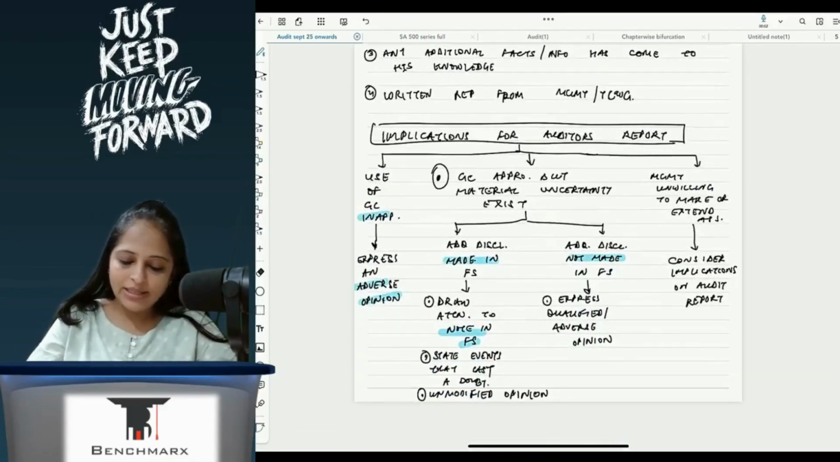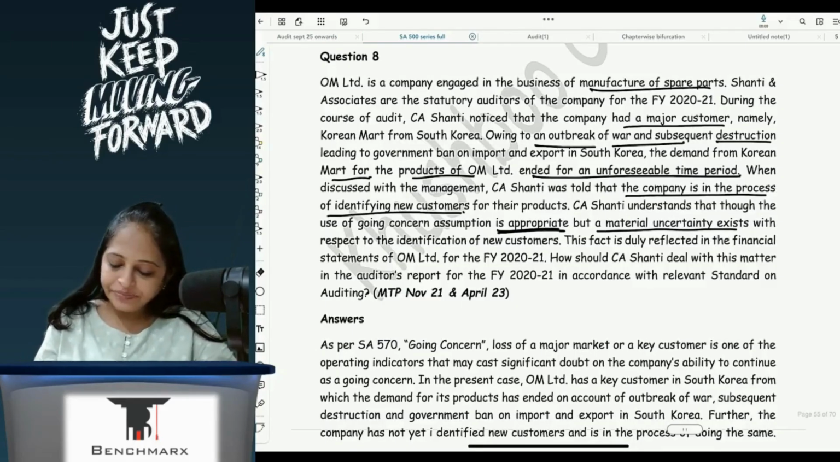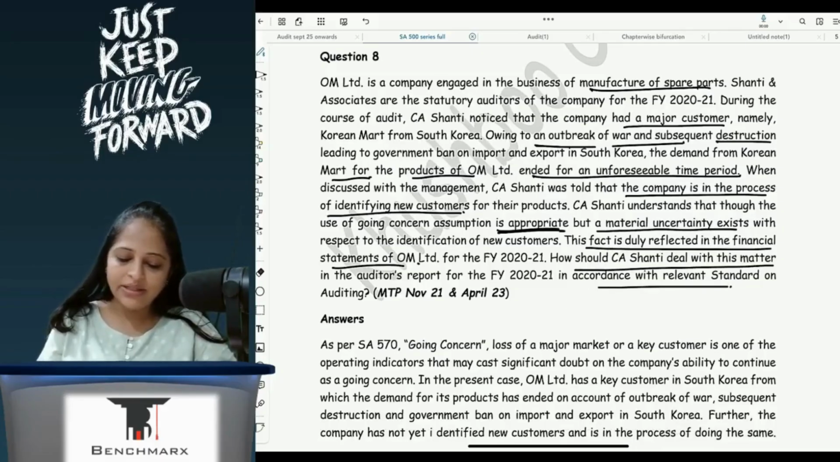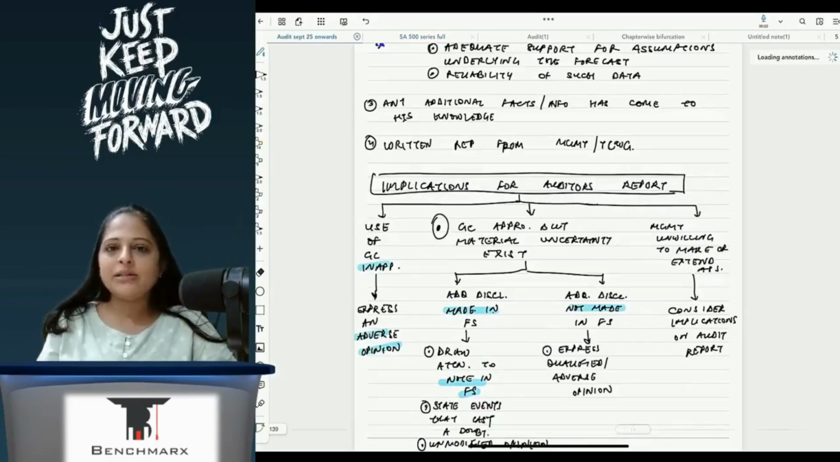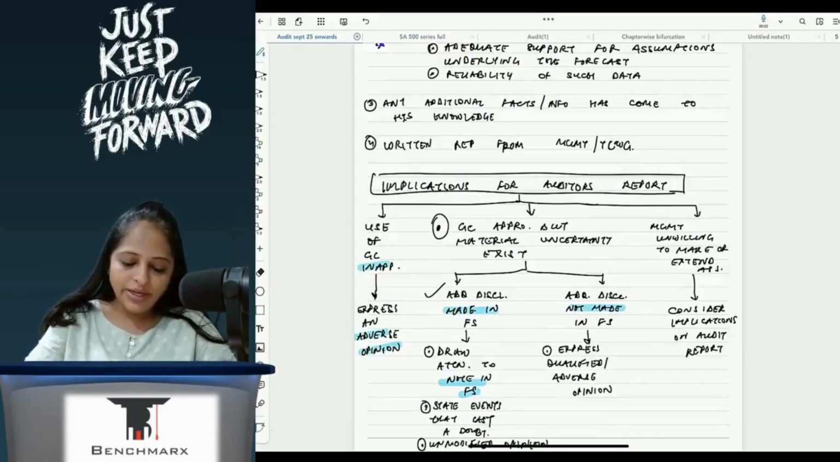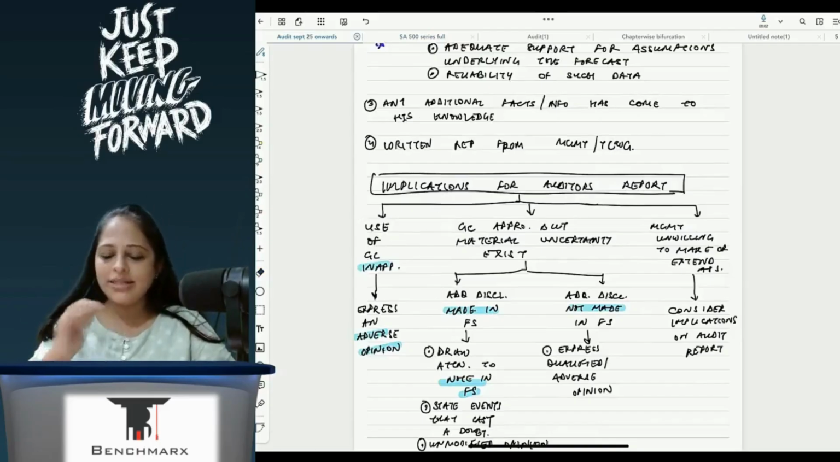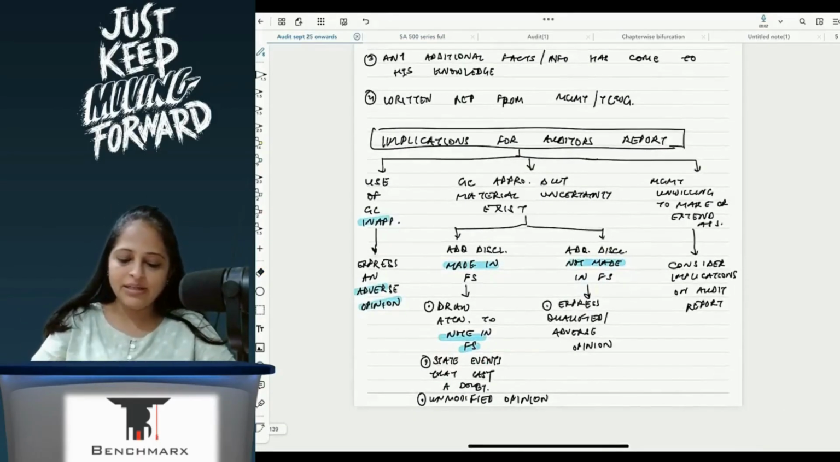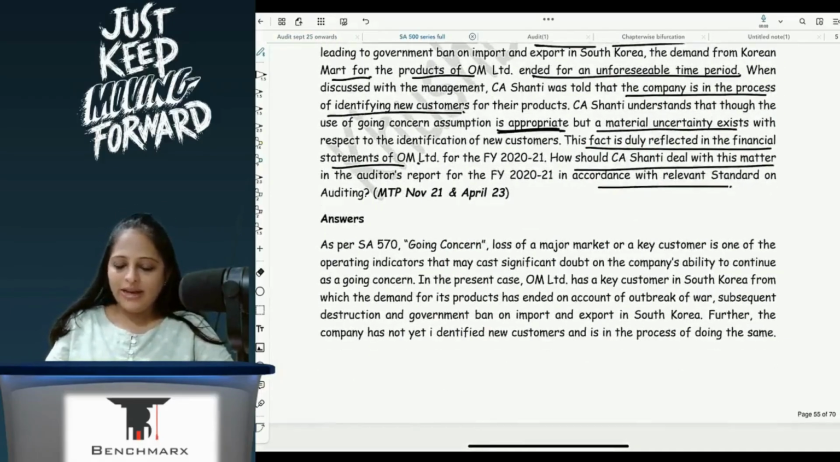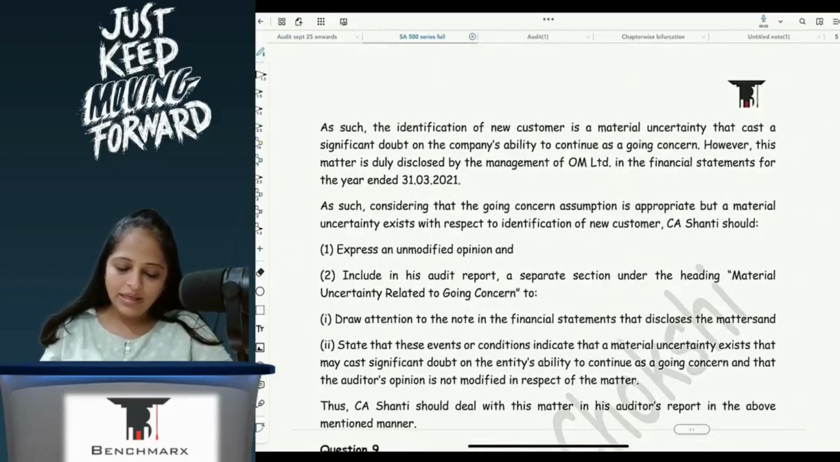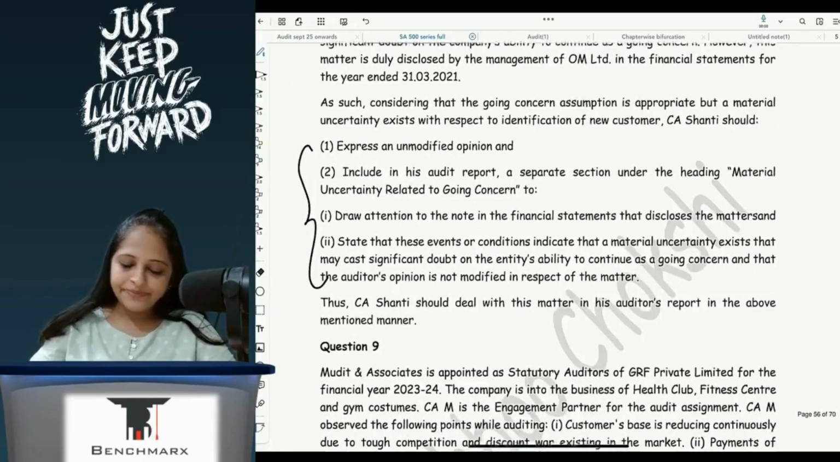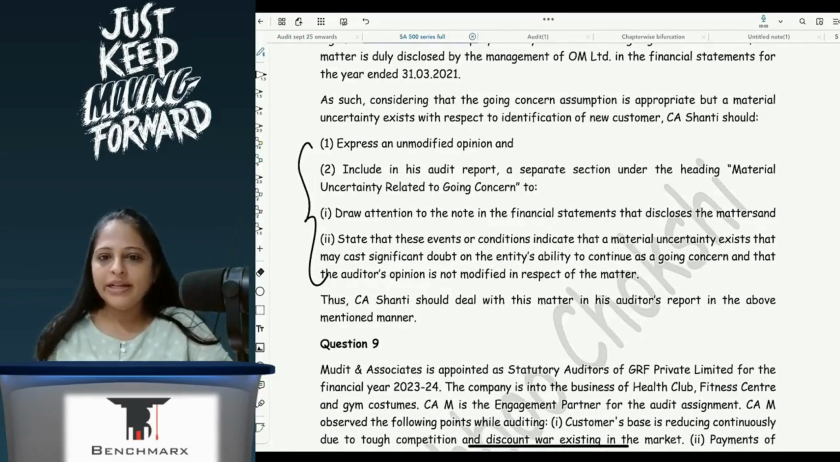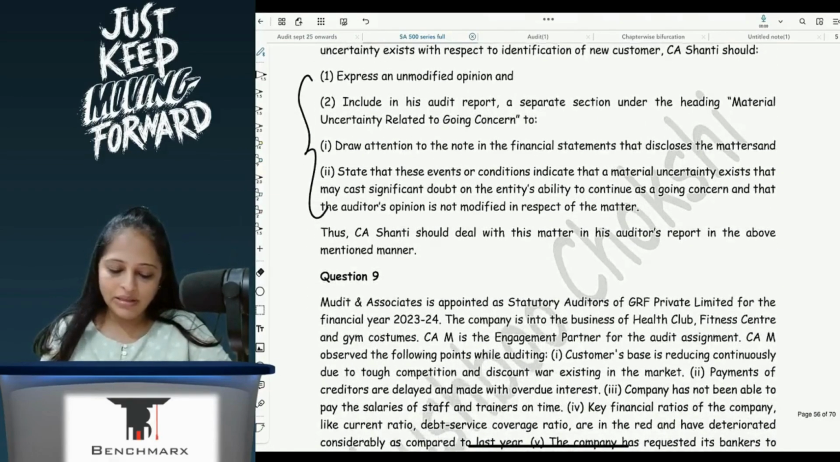Now what does it say next? The fact is duly reflected in the financial statement. How should Shanti deal with the matter in accordance with relevant standard? So has it been disclosed in FS? Yes. So now how do I deal with it? Then I will have to give unmodified opinion, make reference to notes to accounts, and state the indicators. Your indicators are given to you. So those indicators you will have to write the facts of the case. Correct? Are we understanding? I'm not reading it because it's the same thing that we have done.